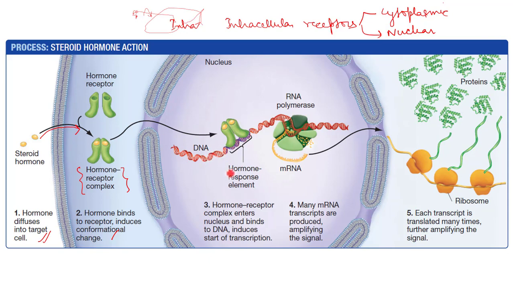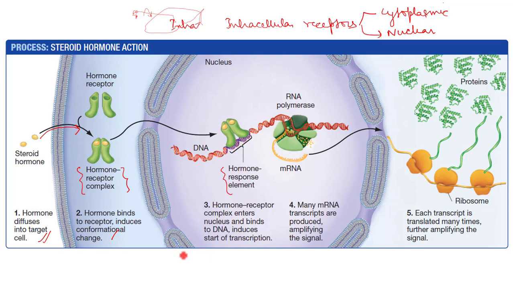So in DNA there are specific sequences to which this hormone receptor complex binds. They are called hormone response elements. So this hormone receptor complex enters the nucleus, binds to DNA, and induces transcription, or you can say it alters gene expression.